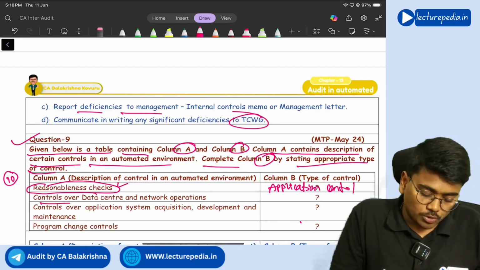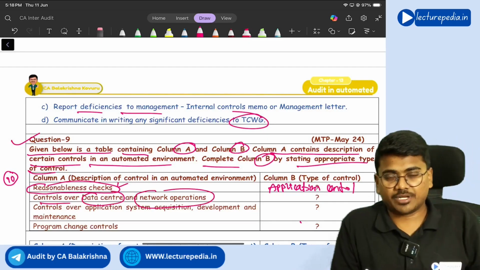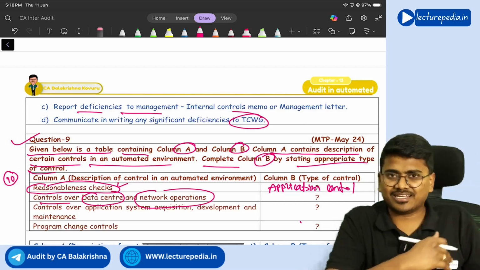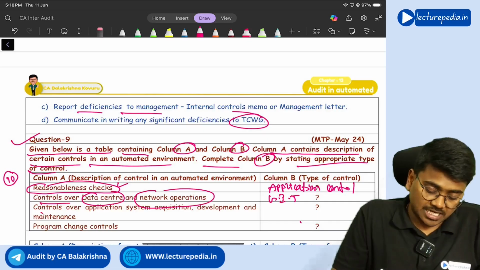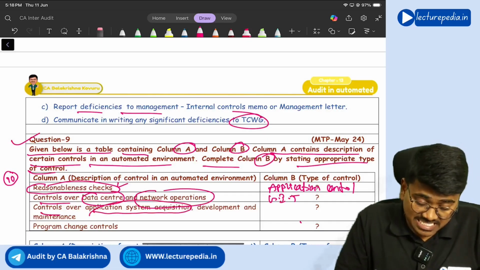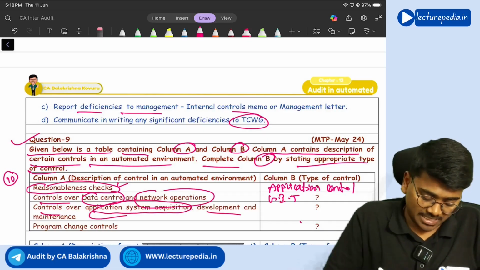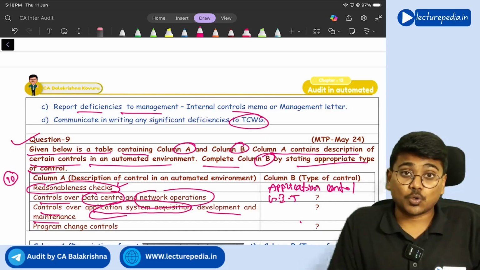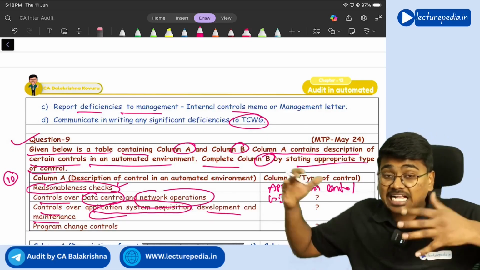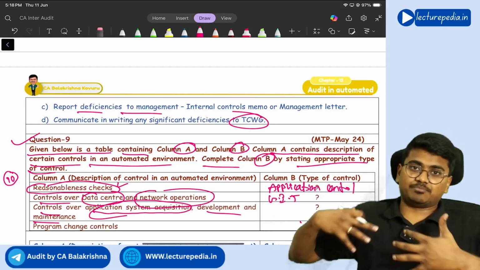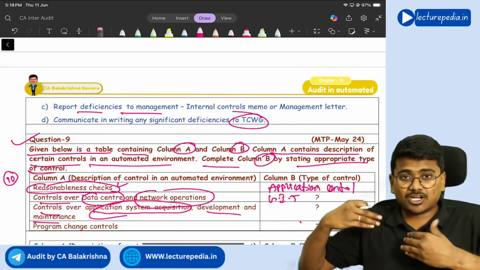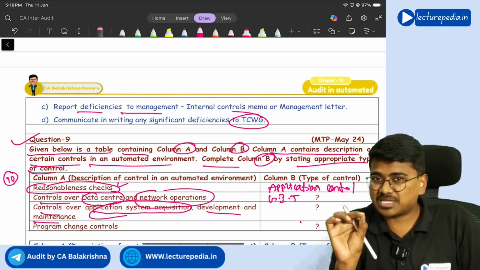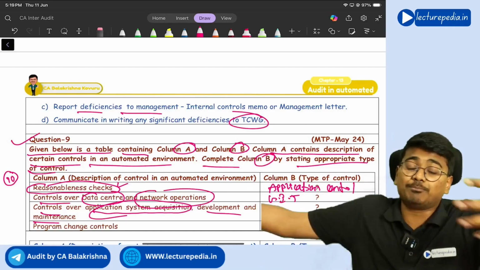Next, control over data center and network operation. This we have already seen in the earlier question also. This is a general IT control. Next, control over application system acquisition, development and maintenance. So controls over acquisition of the complete system and maintenance of the complete system. They are not speaking about a specific software or application, but about the complete system.